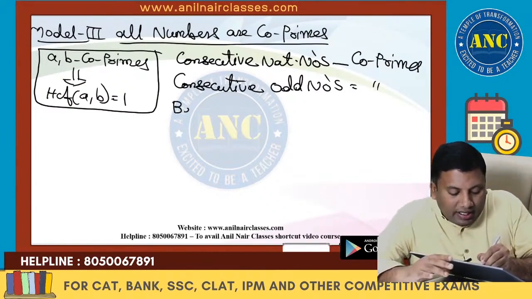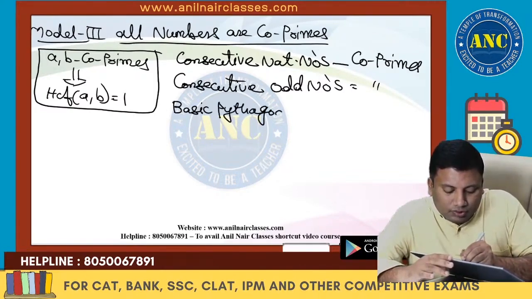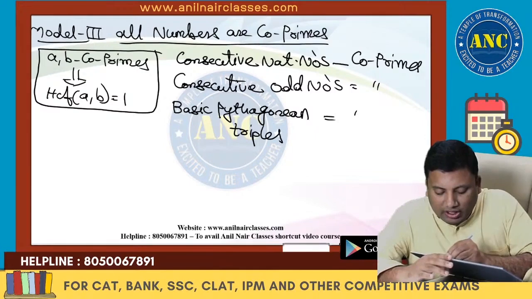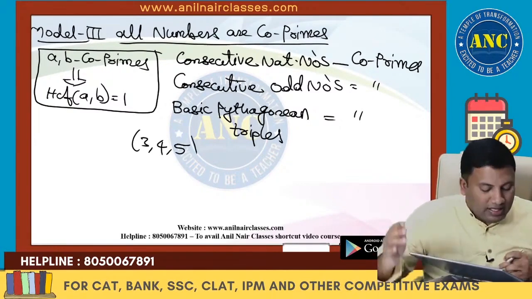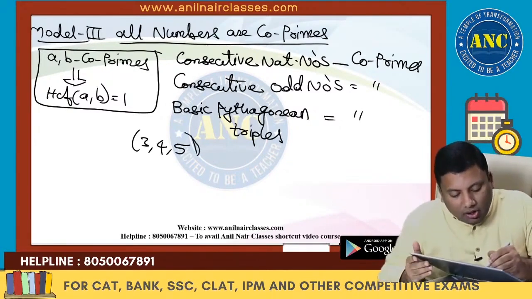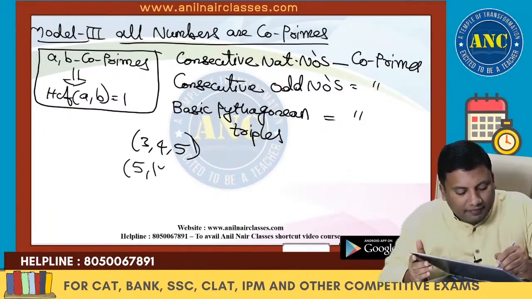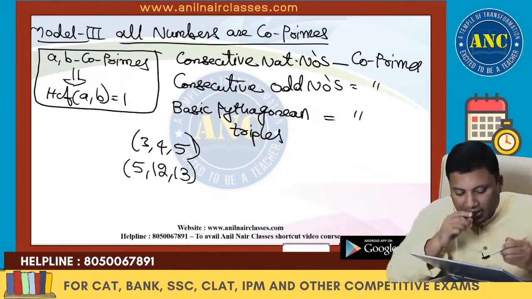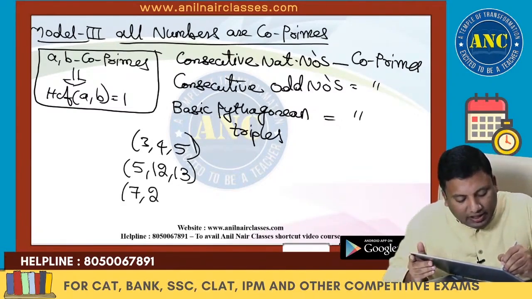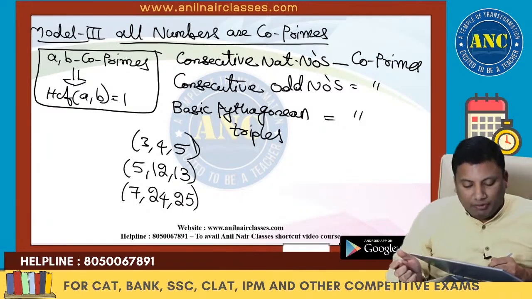Basic Pythagorean triplets are also co-prime to each other. What are basic Pythagorean triplets? 3, 4, 5 is a basic Pythagorean triplet, because the HCF of the numbers is 1. 5, 12, 13: 13 squared is equal to 5 squared plus 12 squared. 7, 24, 25: 25 squared is equal to 7 squared plus 24 squared.